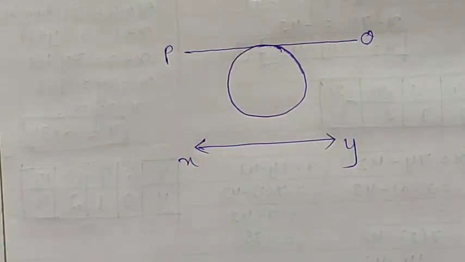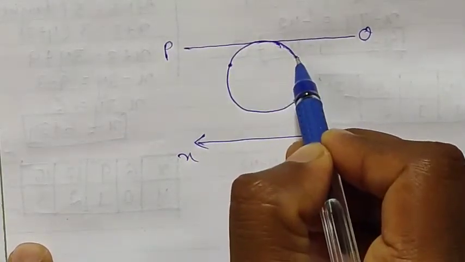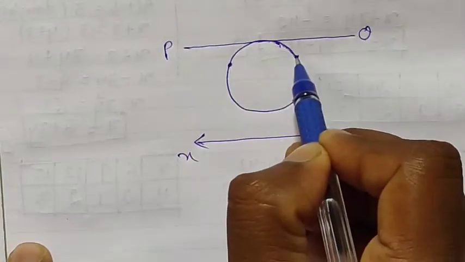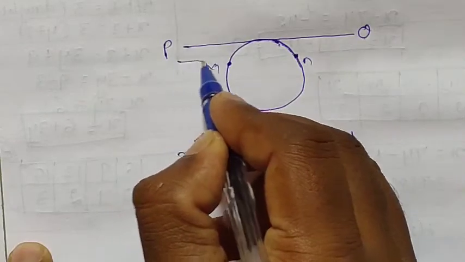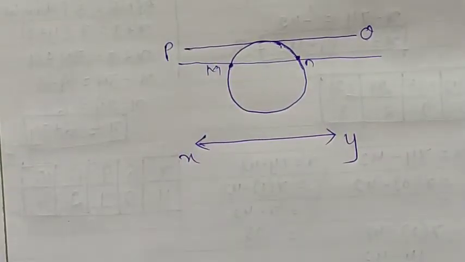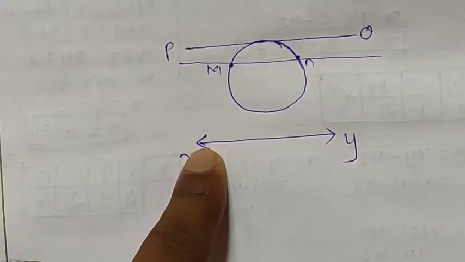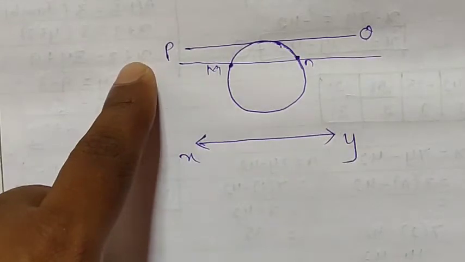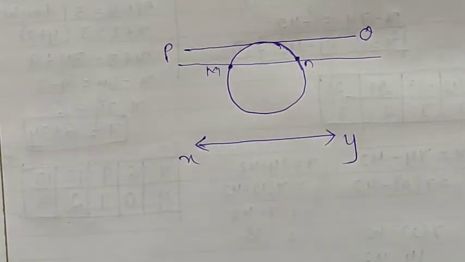Secant is what? A line touching the circle in two distinct points. Suppose these are the two distinct points, M and N. If a line passes through these two distinct points, this is called a secant. Therefore, this is your answer. We drew two parallel lines for the given line in such a way that one line is a tangent and one more line is a secant to this circle. It completes exercise number 4.1.